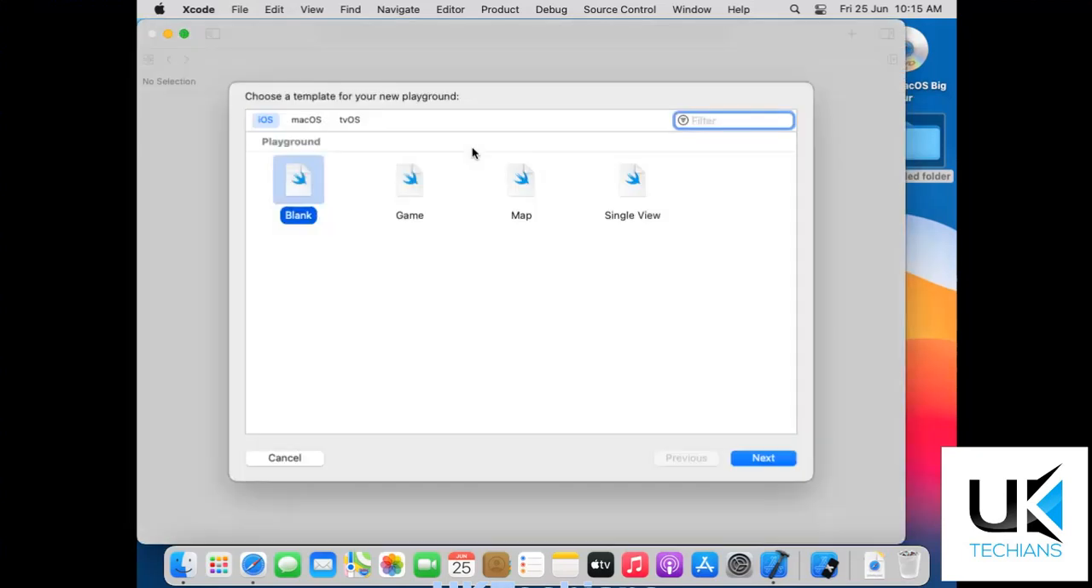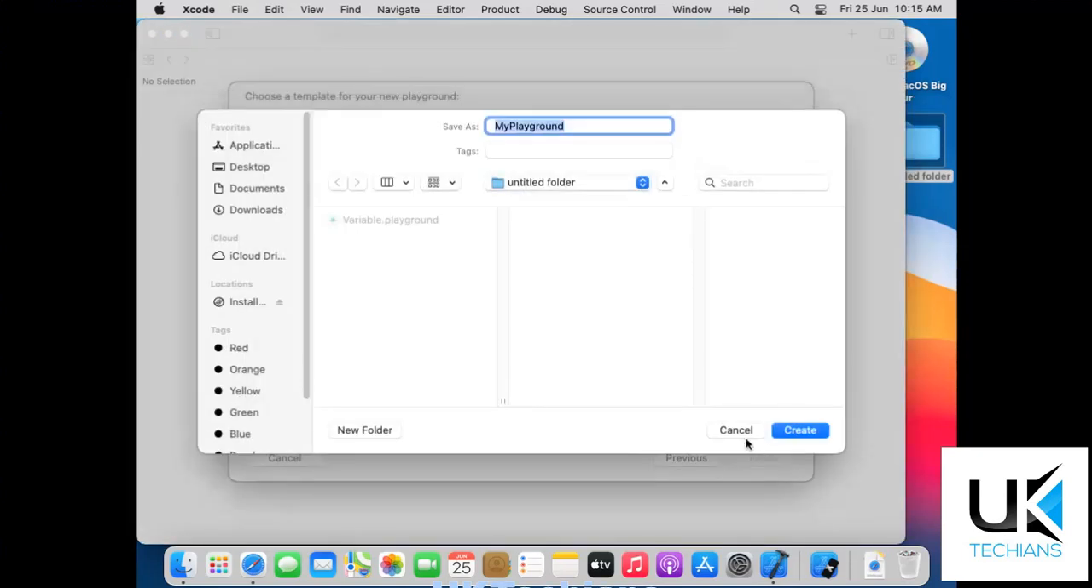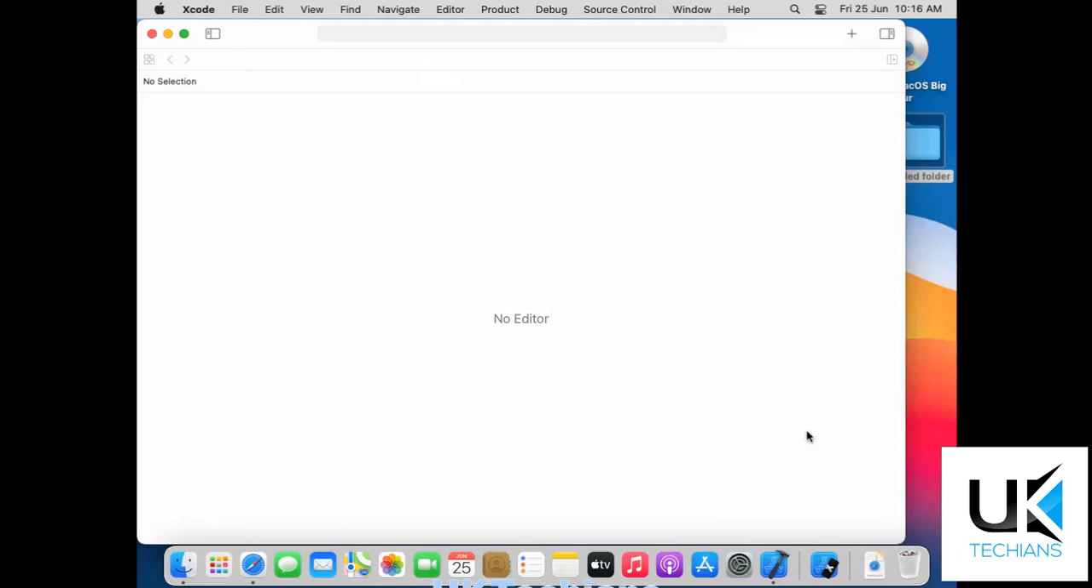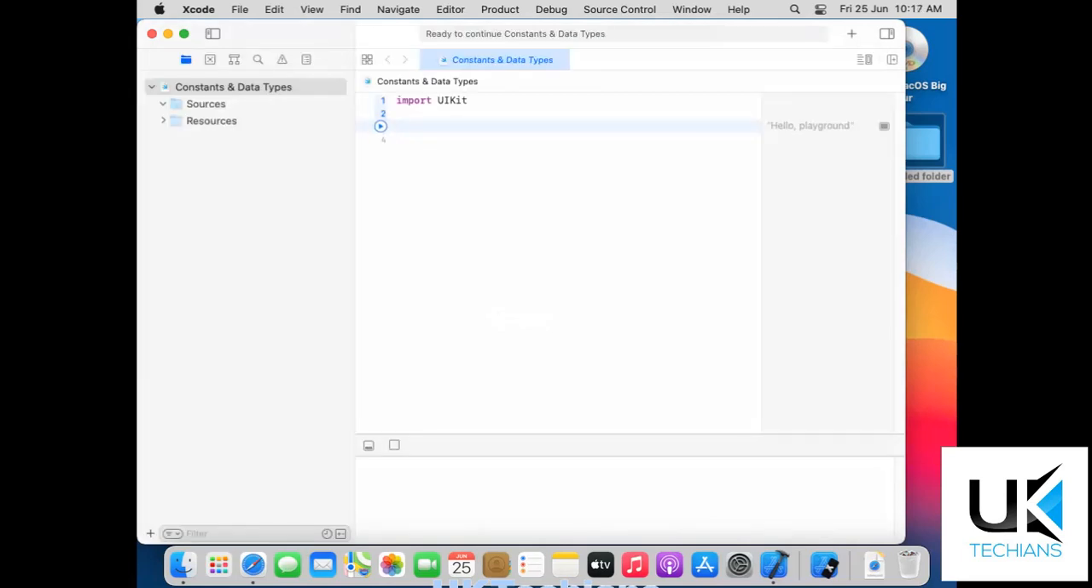and blank, next, and the topic is constants and data types, right? Then we will create, and it's created. So let's just remove it and create a constant. So how to initialize a constant? To initialize a constant, we use a keyword let, then we will initialize the variable name, then we will use operator equals to, and then we will type here the value. So let's say a equals to 12, which indicates it's a number.